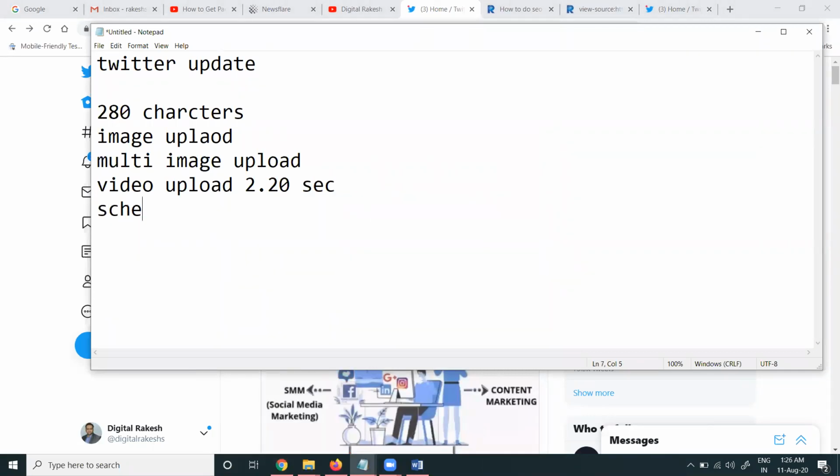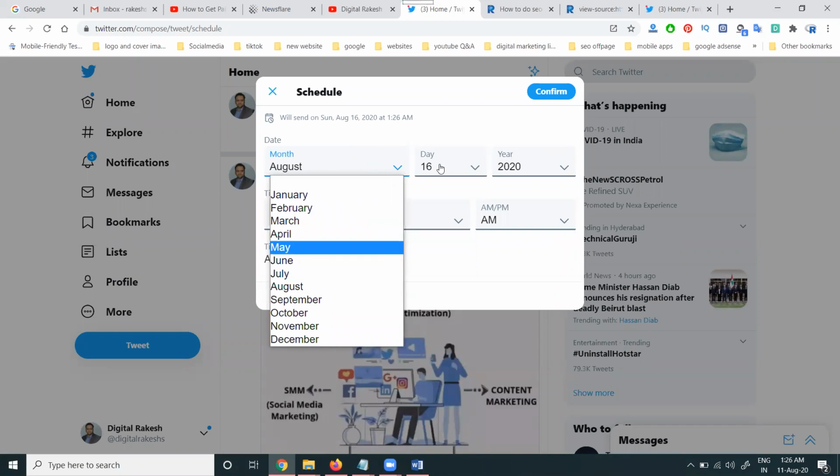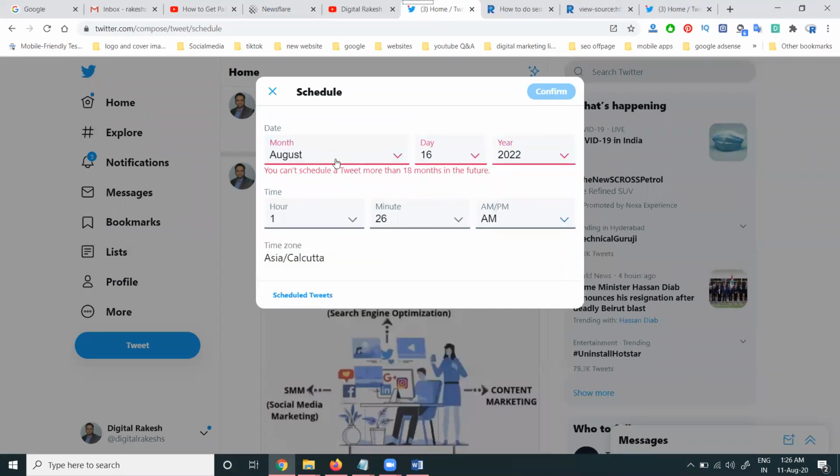Next, we can go for scheduled posts. The scheduled post has a new update here. You can schedule the tweet up to 18 months in the future.